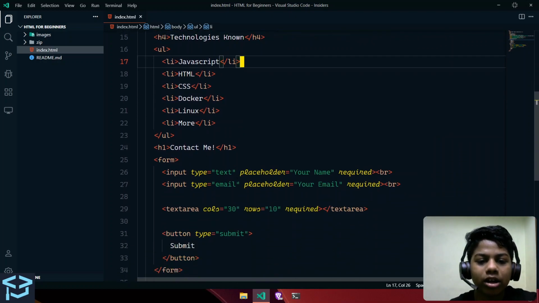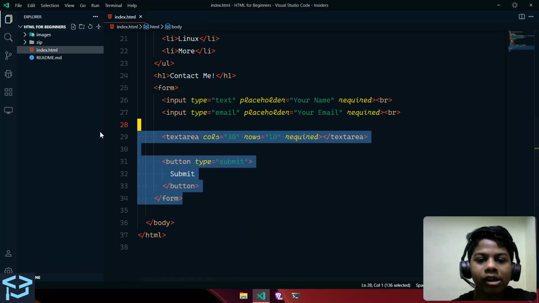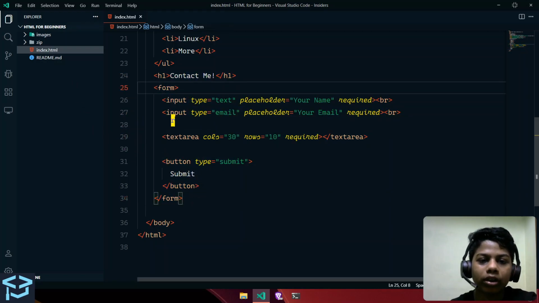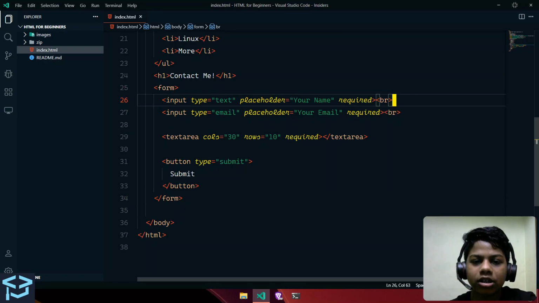Next, we have another H1, and then we have the form, which we covered in the last video. So in the form tag, we have a few inputs. Each input has different types.